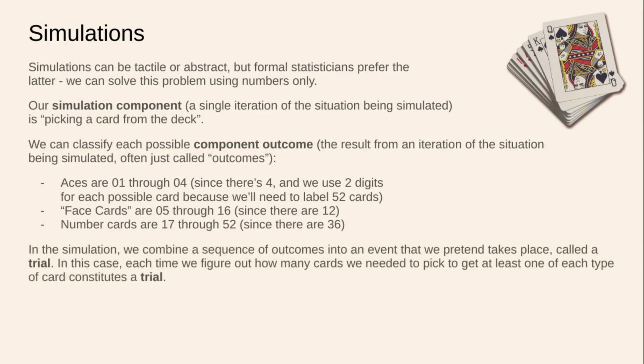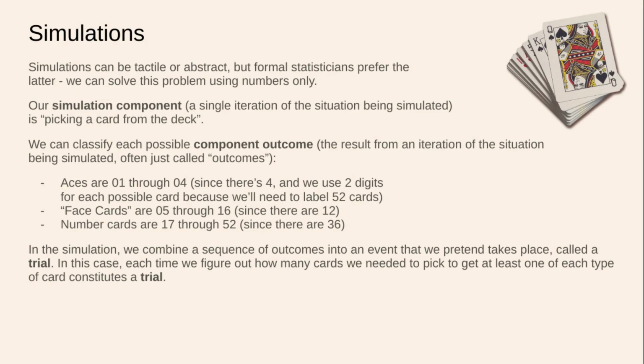So in the simulation, we combine a sequence of outcomes into an event that we pretend takes place, all right? So we run the component over and over again, pick our card, and we get a bunch of outcomes, all right? And that outcome leads up to some event, and that event that takes place is called a trial, all right?